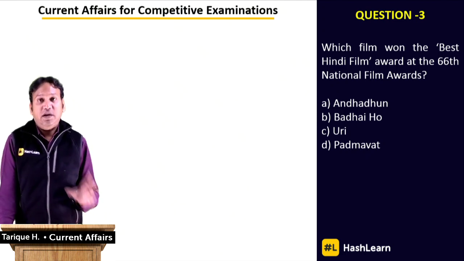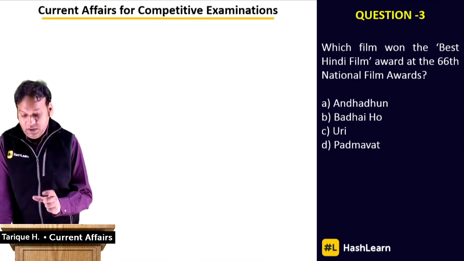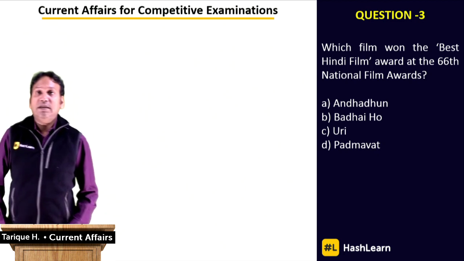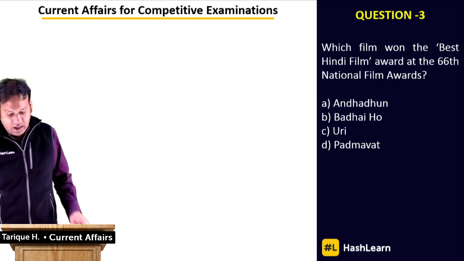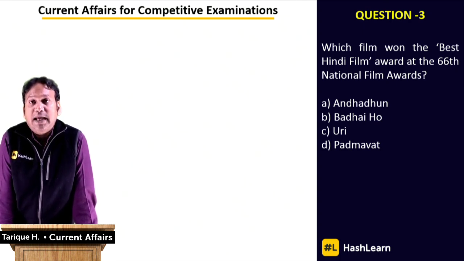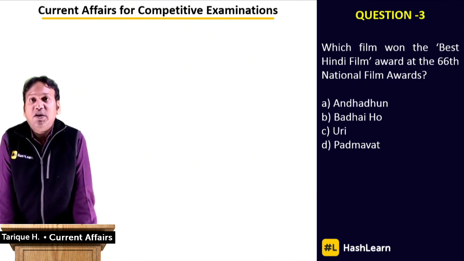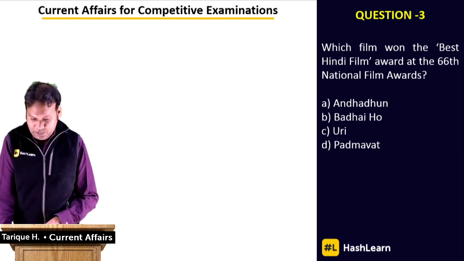Focus here on the category that we're talking about. We're not saying the best film, we're talking about the best Hindi film award. And the correct answer here is the movie Andhadhun, right? Answer option A. You can note down the answer. The best Hindi film award in the 66th National Awards is the movie Andhadhun. I'm sure you must have heard about this movie, or watched the movie starring Ayushmann Khurrana about a musician who pretended to be blind, a very interesting story. It's a crime thriller. Answer option A, Andhadhun. Let's move on to the next question now.